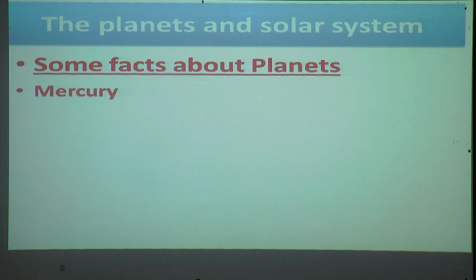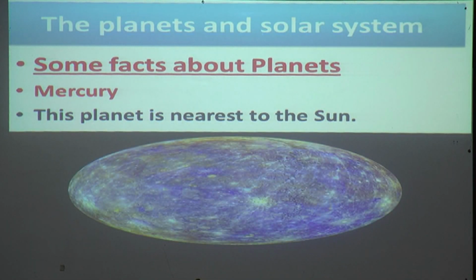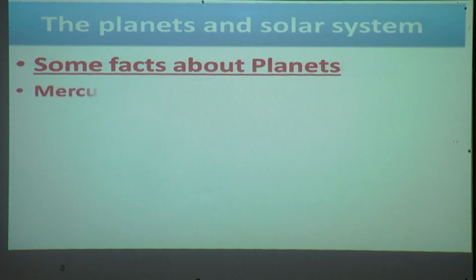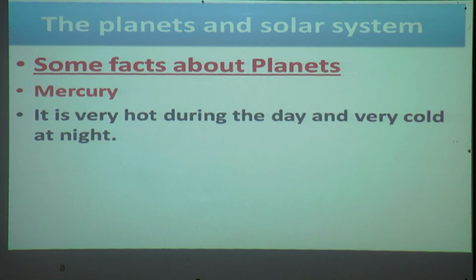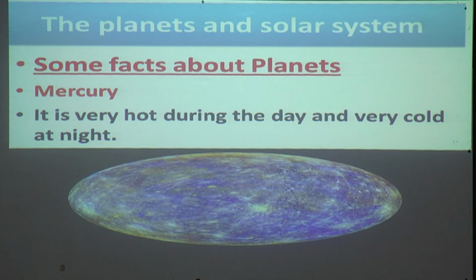Now we will see in detail about Mercury, which is very close to the Sun. Yes, this planet is nearest to the Sun. This is the picture of Mercury. It is very hot during the day and very cold at night. This planet is near to the Sun, so it is very hot during the day and very cold at night.